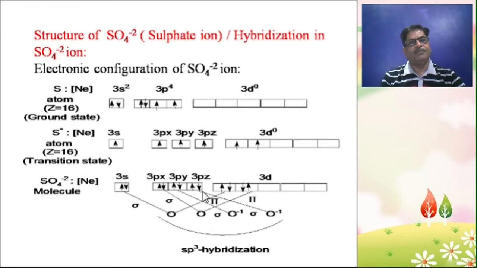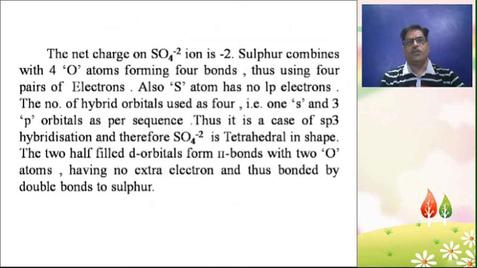There are 3 sigma bonds and 2 pi bonds. We know that these 2 pi bonds will not participate in hybridization because their pi electron density lies around the bond axis. So the pi bond is negligible for hybridization. So in SO4 2- there is sp3 hybridization.